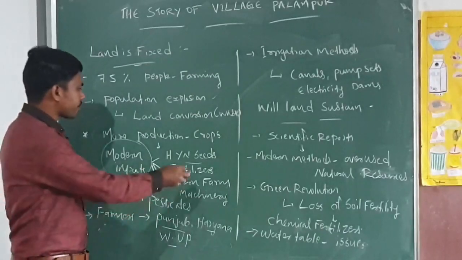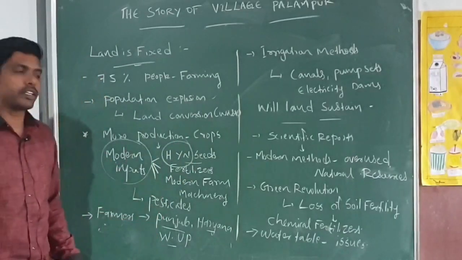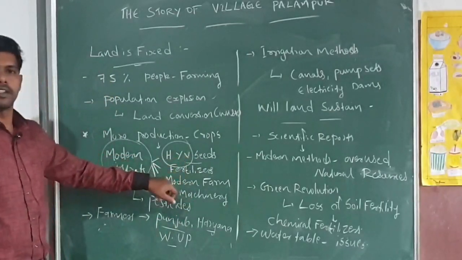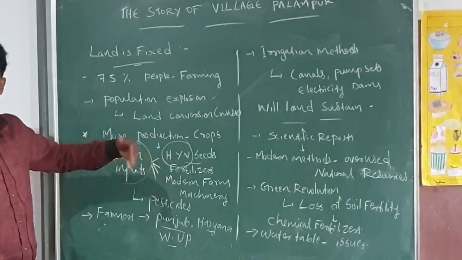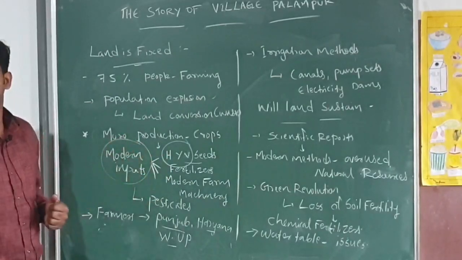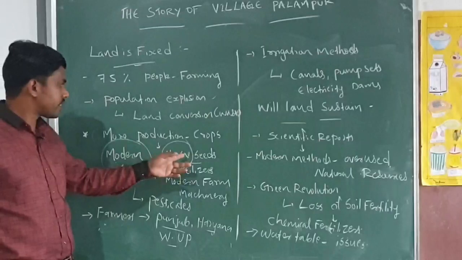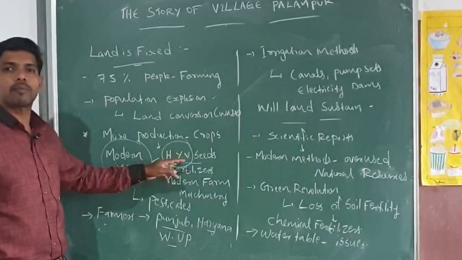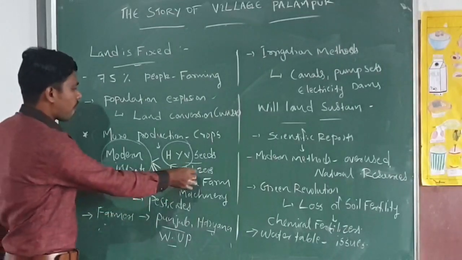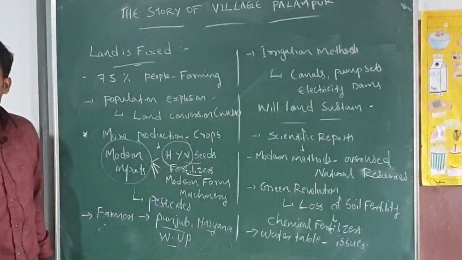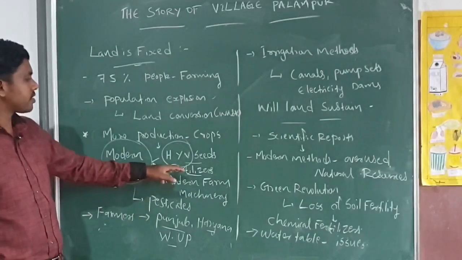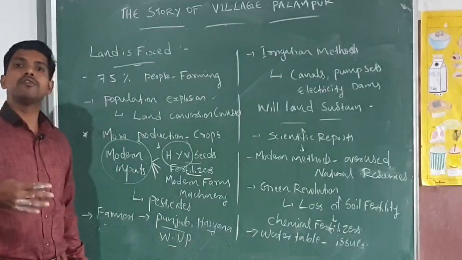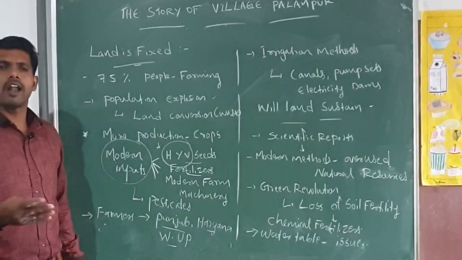These high yield varieties, HYV, of seeds provide more yield from the land, because these seeds are developed in laboratories. That is why they give more production. The second one is that farmers use modern chemical fertilizers on their land, and chemical fertilizers provide more yield from a single plot of land.